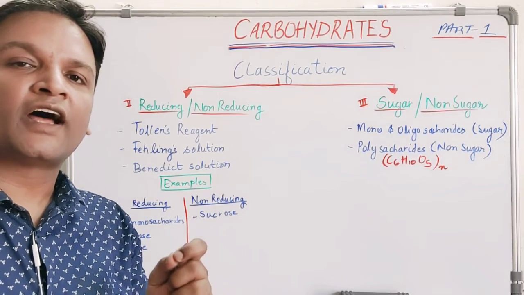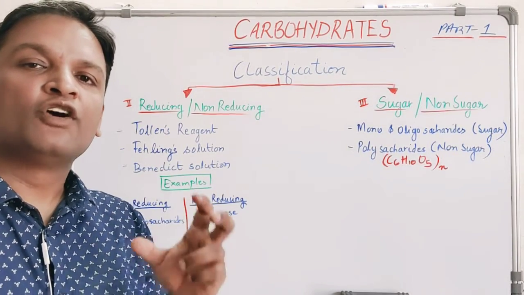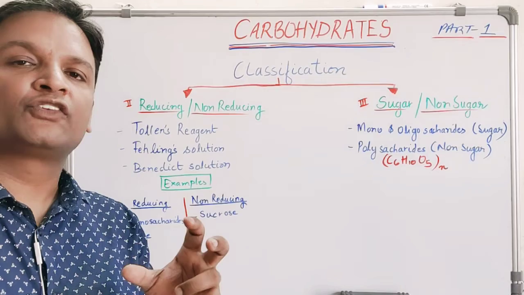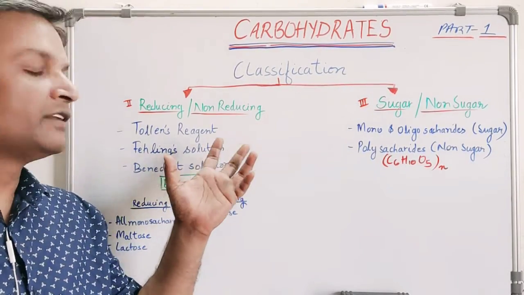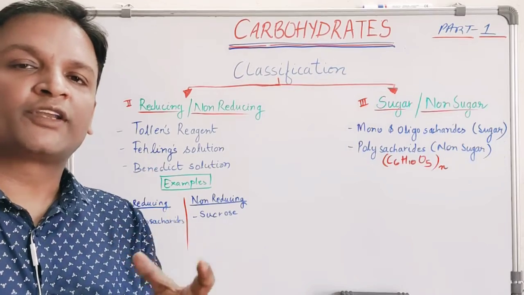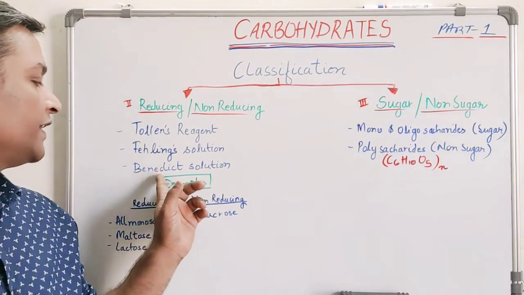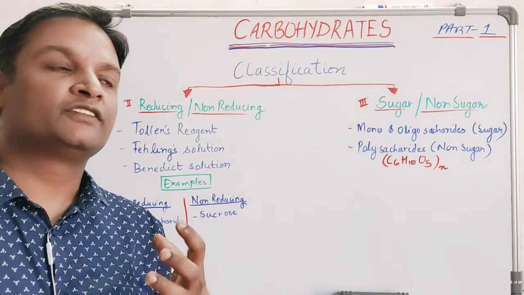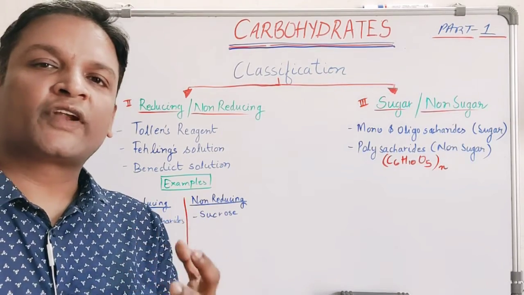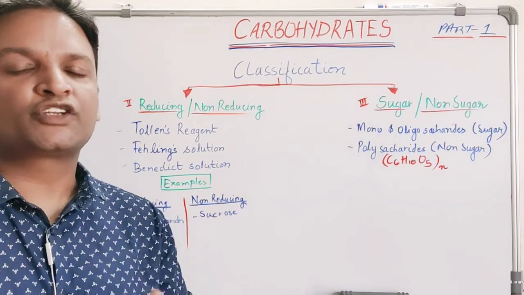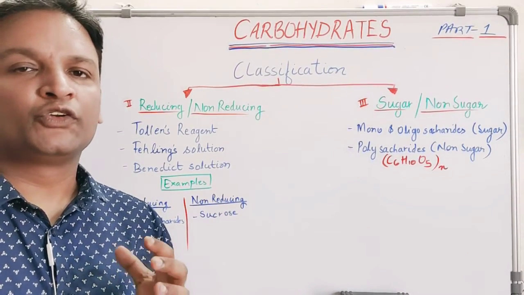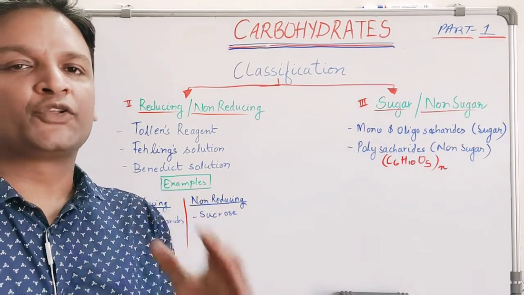Fehling solution is a mixture of two different solutions. First is called Fehling A, which is a solution of copper sulfate, and Fehling B, which is sodium potassium tartrate. Third is Benedict's solution, which is a solution of sodium citrate plus copper sulfate. These three different solutions are mainly used to distinguish saccharides, or carbohydrates, whether they are reducing or